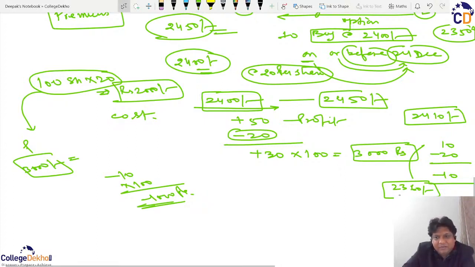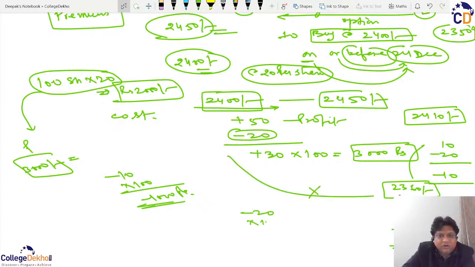So that person B is now free. He has got 20 into 100. This 2000 is the profit earned by B, and to A this is useless, and now he has lost 20 per share into 100. That is the 2000.